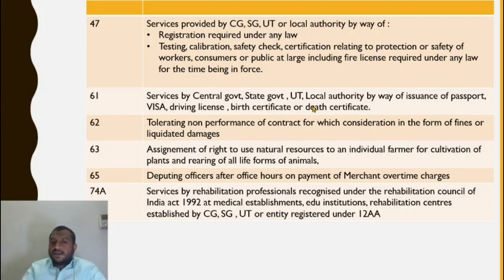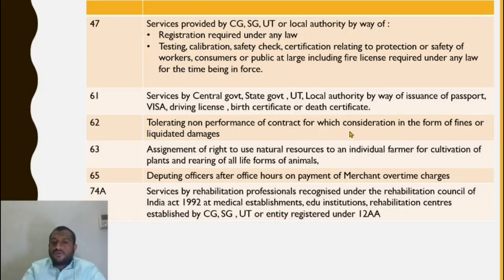Now services by central government, state government, union territory, local authority by way of issuance of passport, visa, driving license, birth certificate, death certificate. So from birth to death, whatever public processes you take, the service charges collected are exempt.